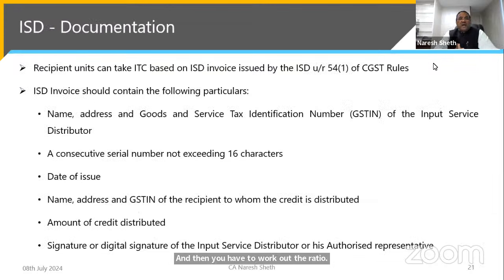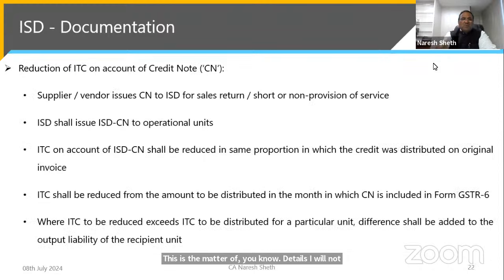Recipient units can take ITC based on the ISD invoices. Just like you cannot take the ITC without the invoice of the vendors, similarly, the distinct person cannot take the ITC without a valid ISD invoice. And what are the items to be included? This is a matter of details. I will not delve into it. This PPT will be shared with you, so I am not going through it.